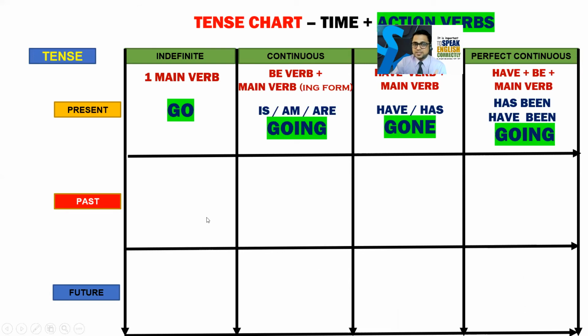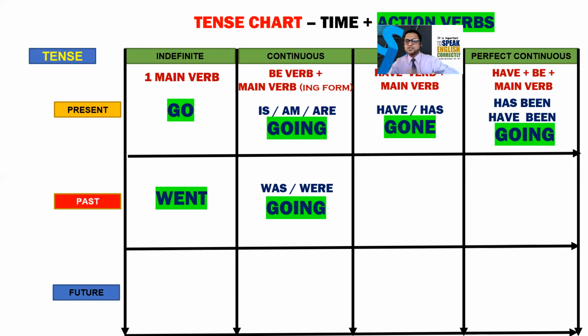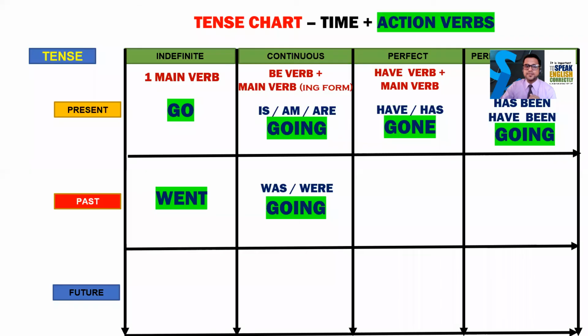If you go to past, past will be went, past continuous will be was or were, anyone, and then going. And if you see the present and past, they are almost the same. The first verb is changing, but you can use was or were and then going.